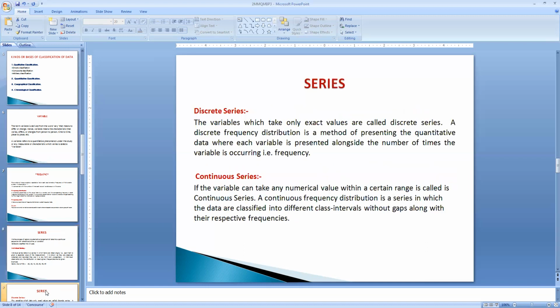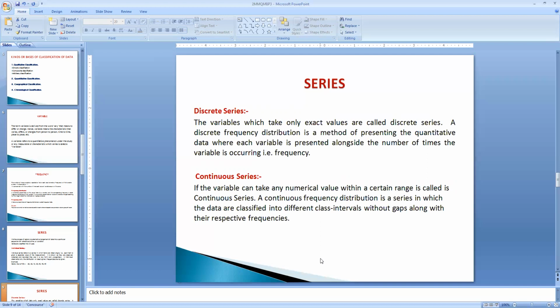Then what do you mean by discrete series? It is the series which contains a frequency column, where the variables are presented corresponding to the frequency column, or where we measure the occurrence of the variable values in the form of frequency. That type of arrangement of the data is called a discrete series. And the third one is called a continuous series.